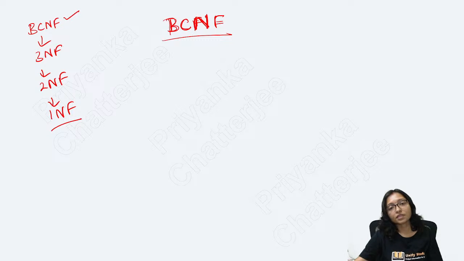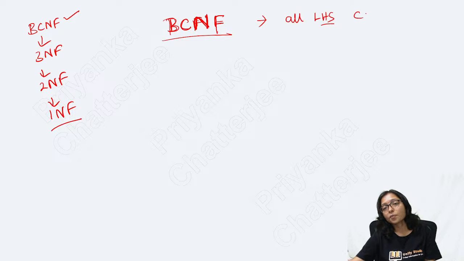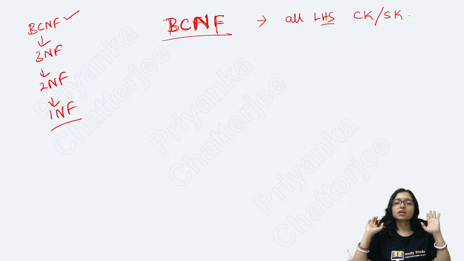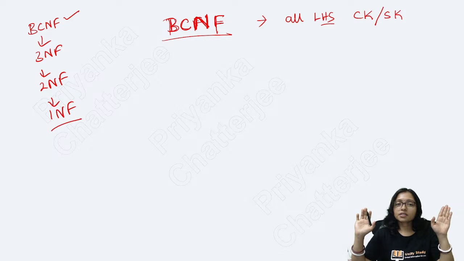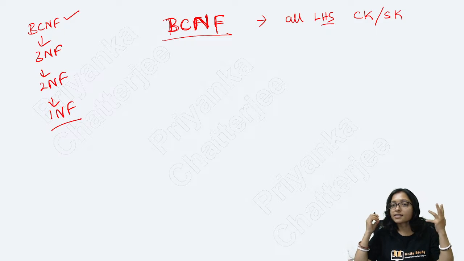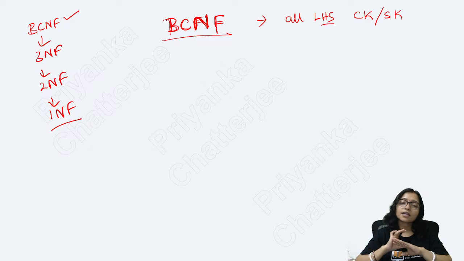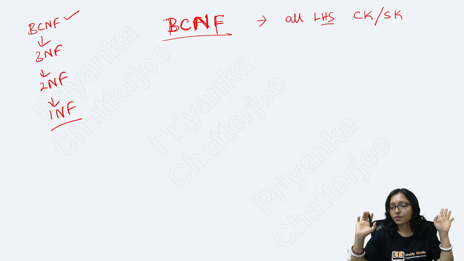Whenever you are trying with the higher one, for BCNF the simple rule is that all left hand sides should be a candidate key or super key. Simple. Check all the functional dependencies, and then check that the left hand side is a candidate key or super key, and it's fine. If it is not, then it is not in BCNF.